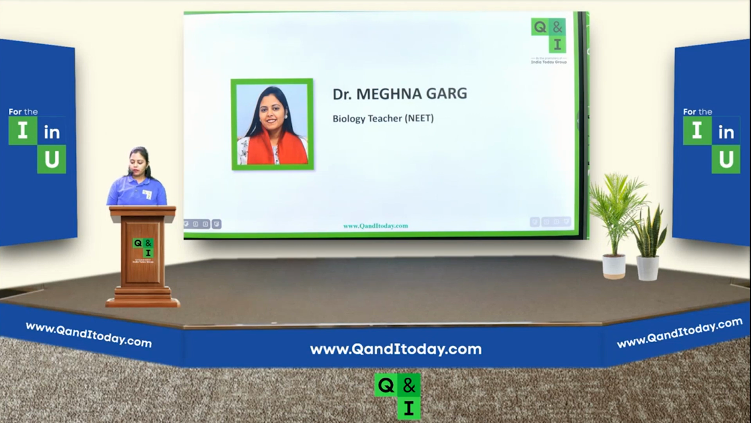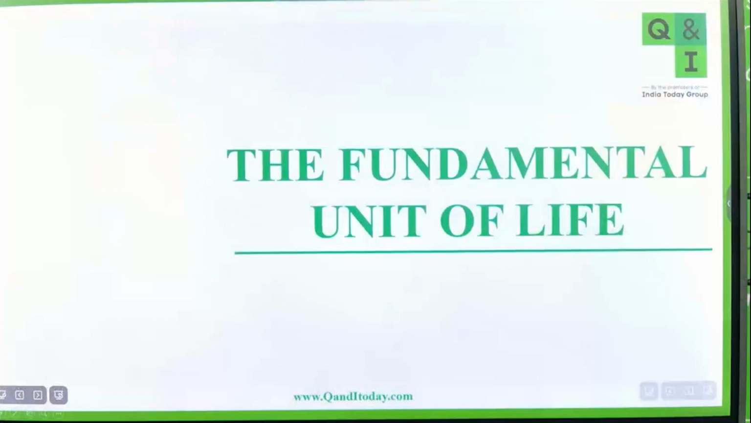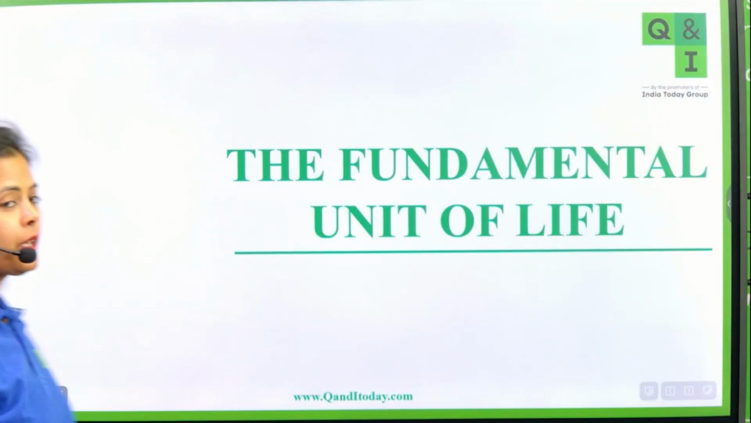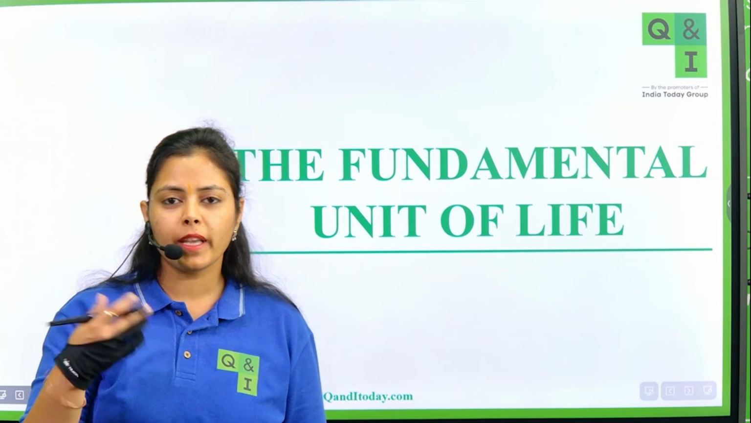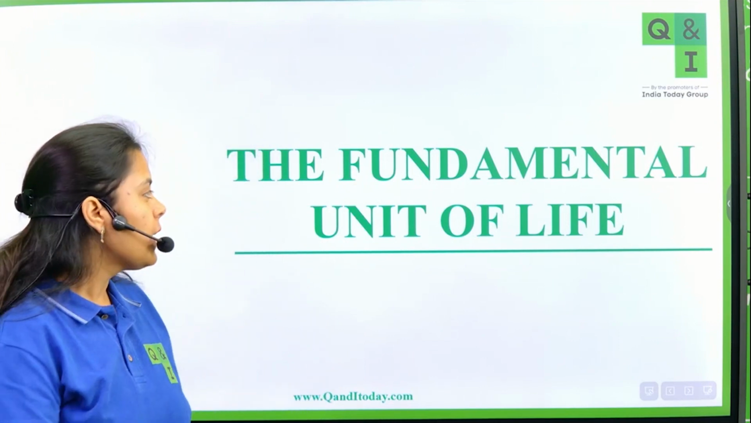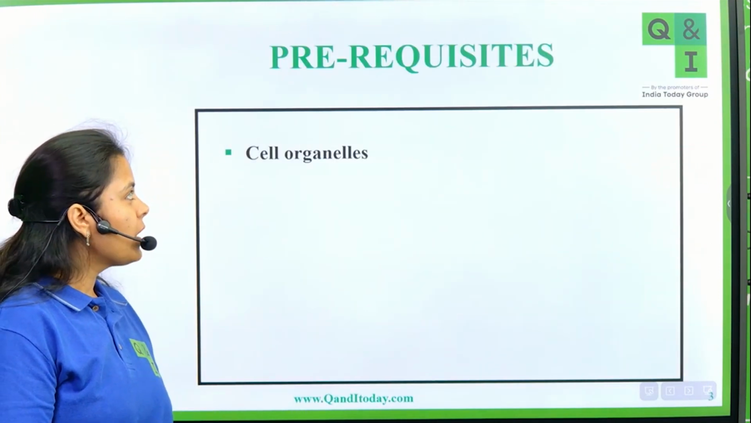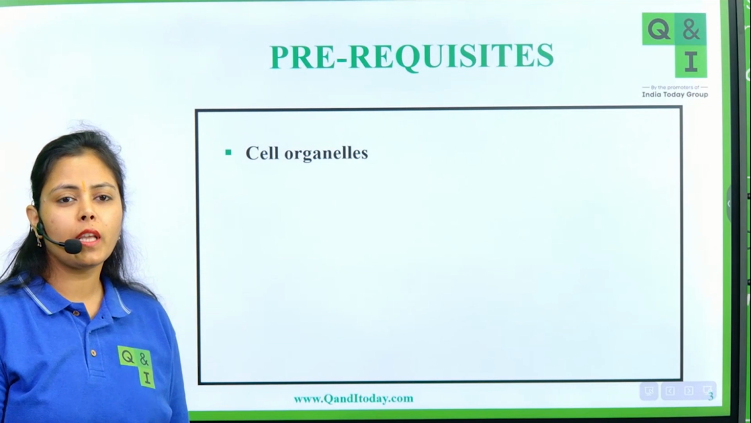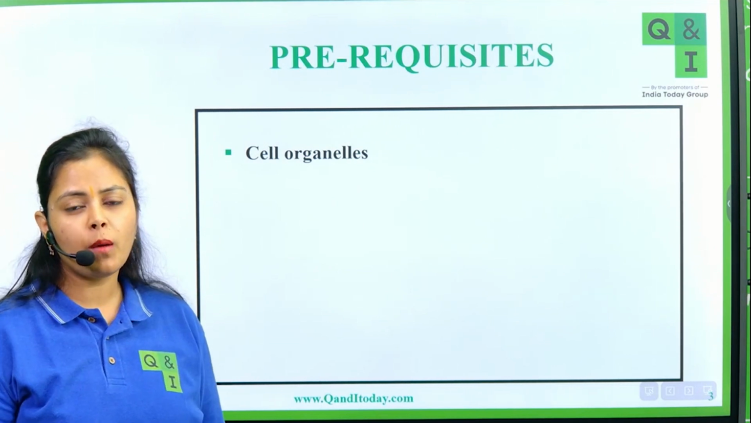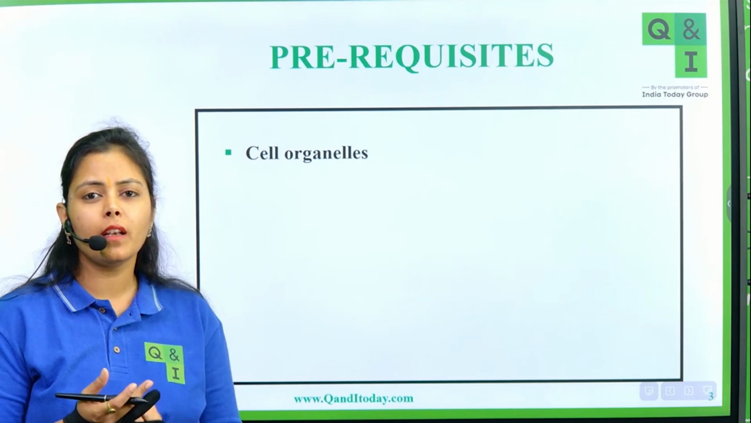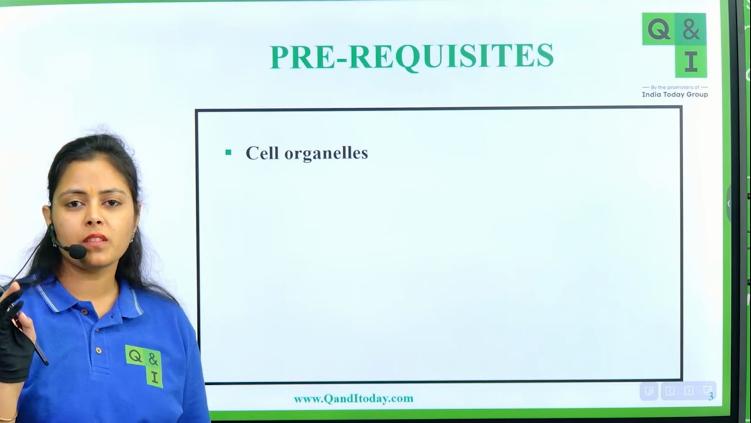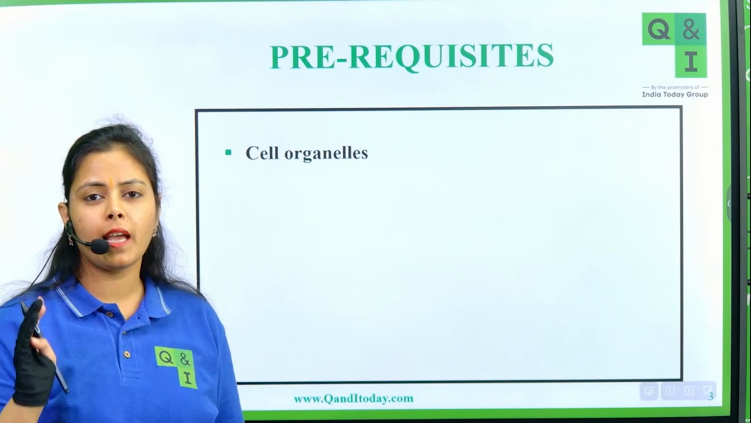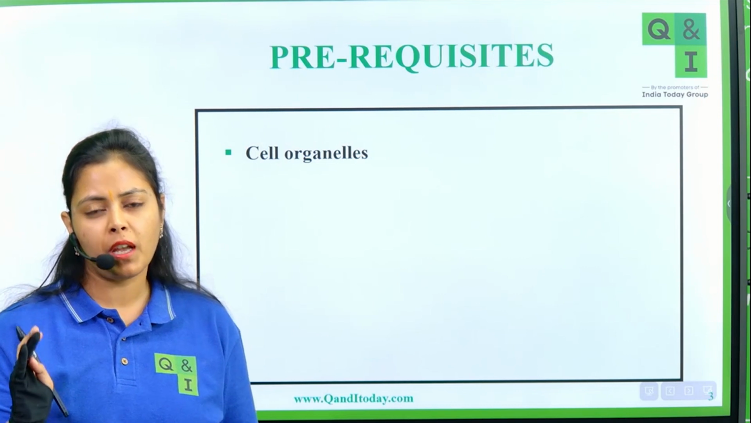So, we had already been continuing this chapter, which was the fundamental unit of life. And today we are further going to explore more topics in it. Okay, so let's quickly move ahead. Prerequisites for attending today's lecture would be that you need to know about the cell organelles. Till now we have covered all of the cell organelles: endoplasmic reticulum, Golgi bodies, lysosomes, mitochondria, plastids.